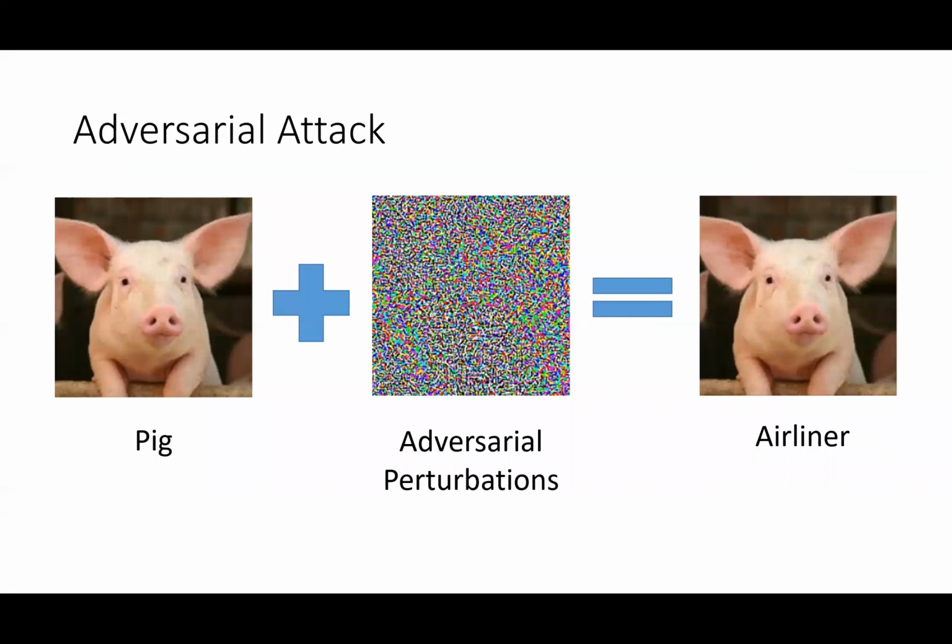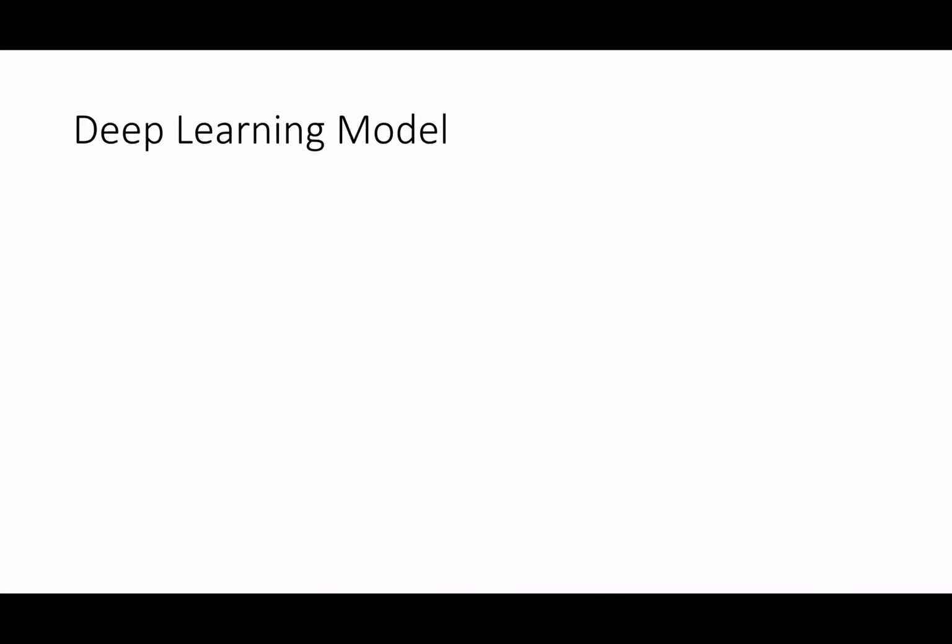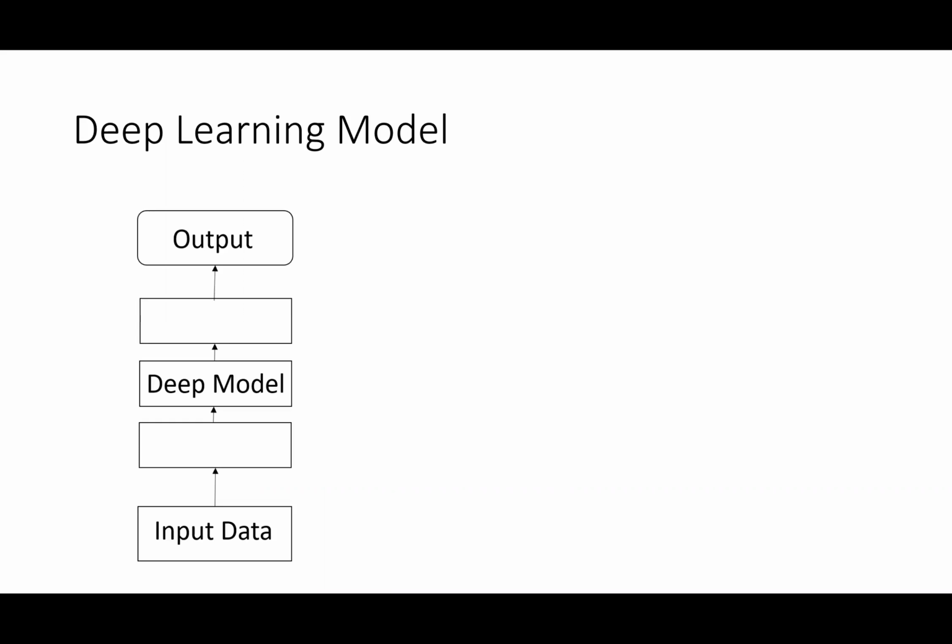Today, all computer vision systems are vulnerable to adversarial attacks. After adding some invisible noise, the model predictions are subverted. We don't know what causes adversarial examples, and it is still an open problem to fix it. In the last few years, the adversarial robustness of deep learning models has been rigorously investigated. We know typically deep learning models contain the input data, the model, and the output.